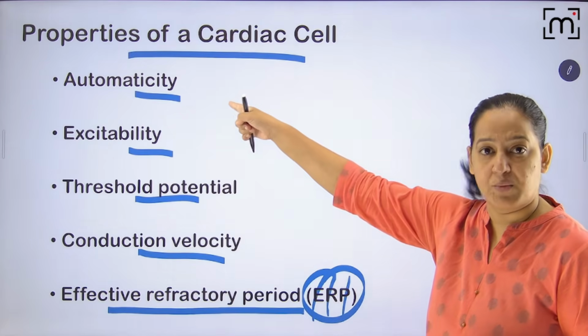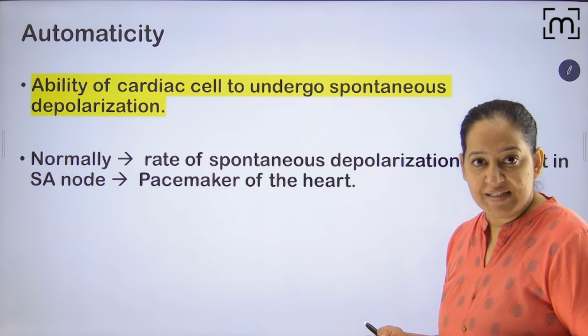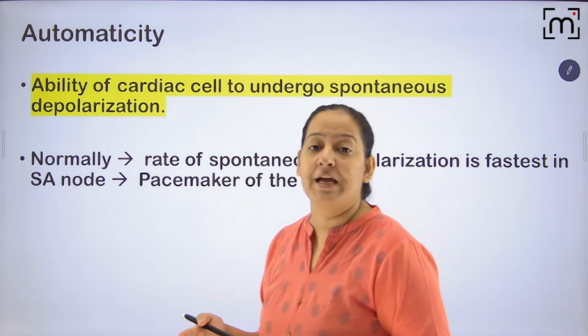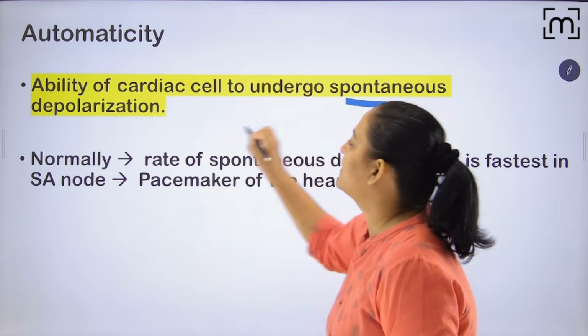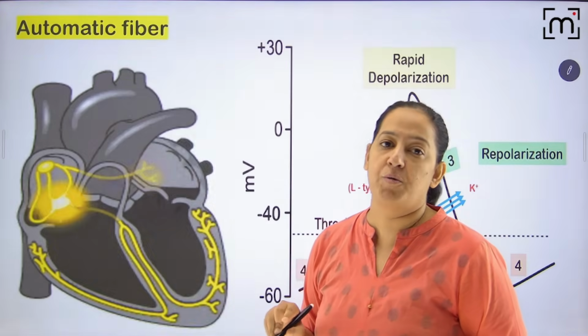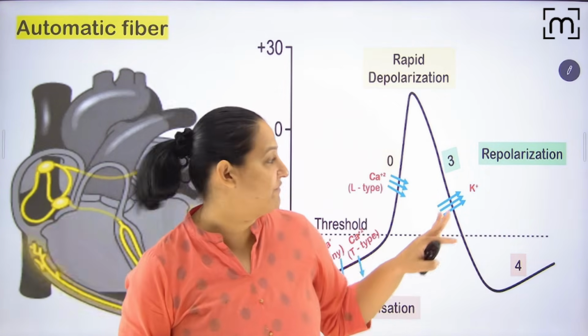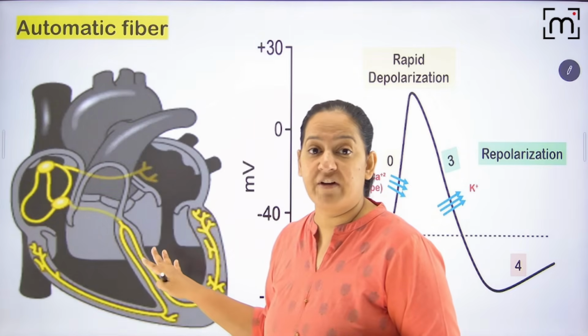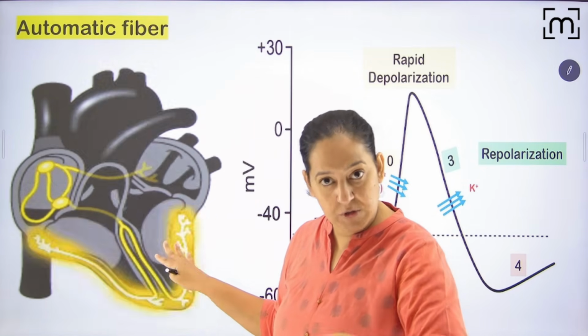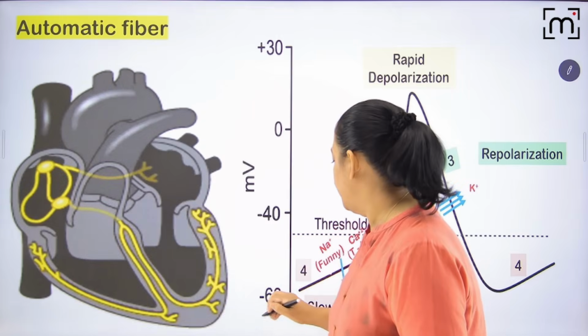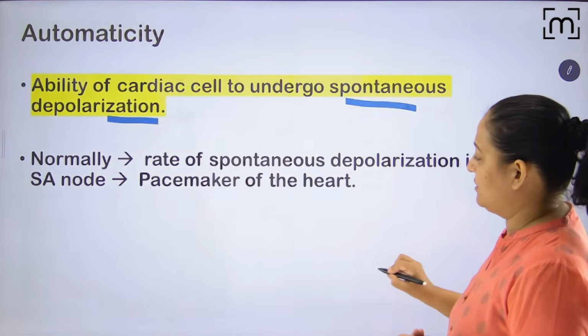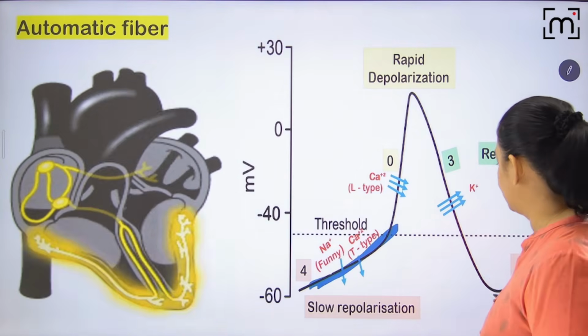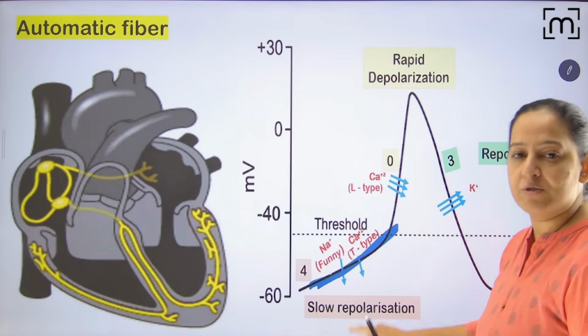So let's take the first one, automaticity. What is automaticity? Automaticity is the ability to undergo spontaneous depolarization. It is seen in automatic fibers. I'm talking about automatic fibers, not non-automatic fibers. They have the ability to undergo spontaneous depolarization in phase 4. You can see their phase 4. In their phase 4, they are undergoing spontaneous depolarization. So this ability is known as automaticity.